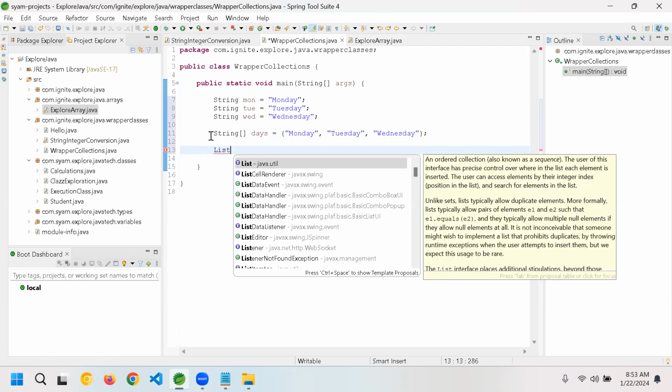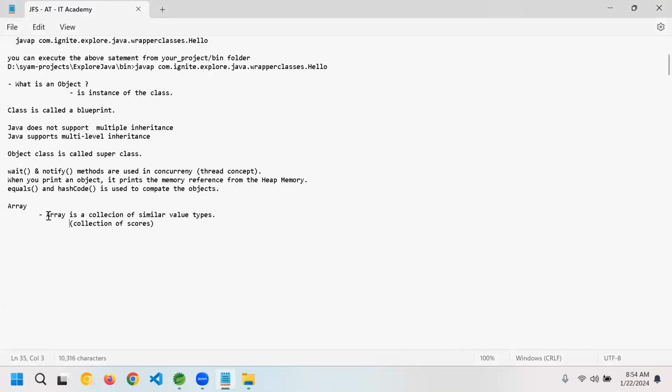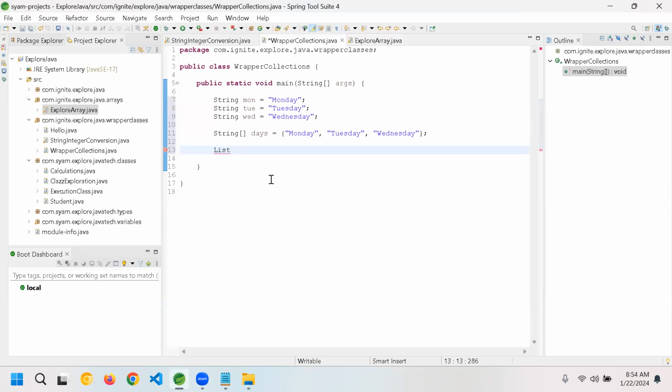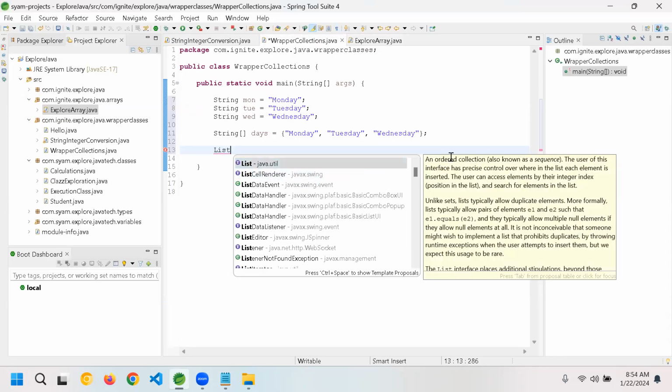List is from the java.util package. It is an ordered collection, also known as a sequence. The user of this interface has precise control over where in the list each element is inserted.